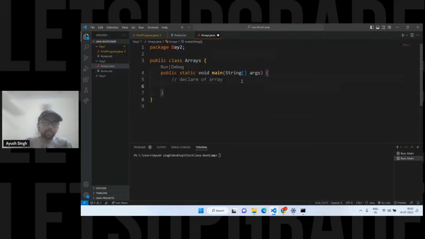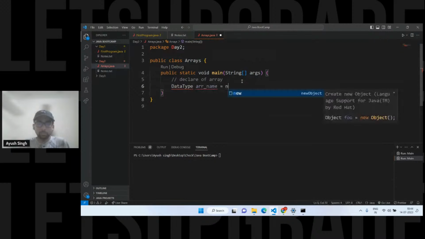There are a few methods. One of the basic, or the easiest, is using int. Let's suppose we are using an integer type of array, and here I'll be generic. You have to give the data type, you have to give the array name, and equals to, then you have to use the new keyword.